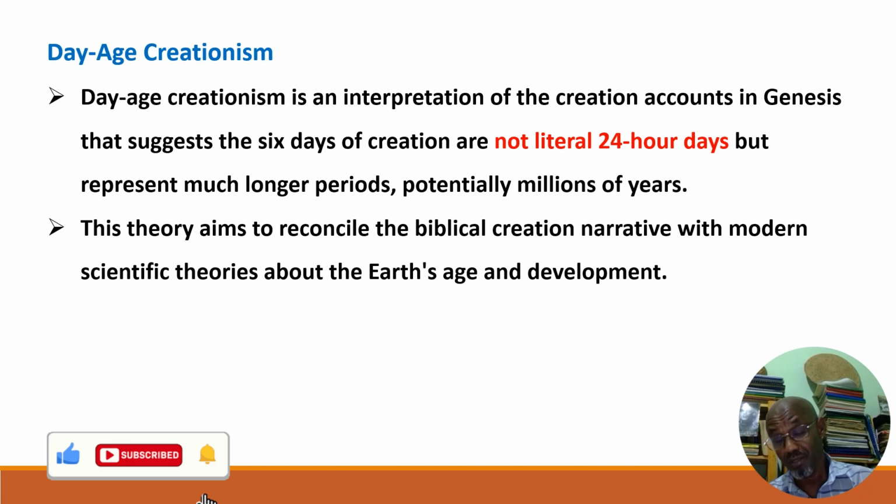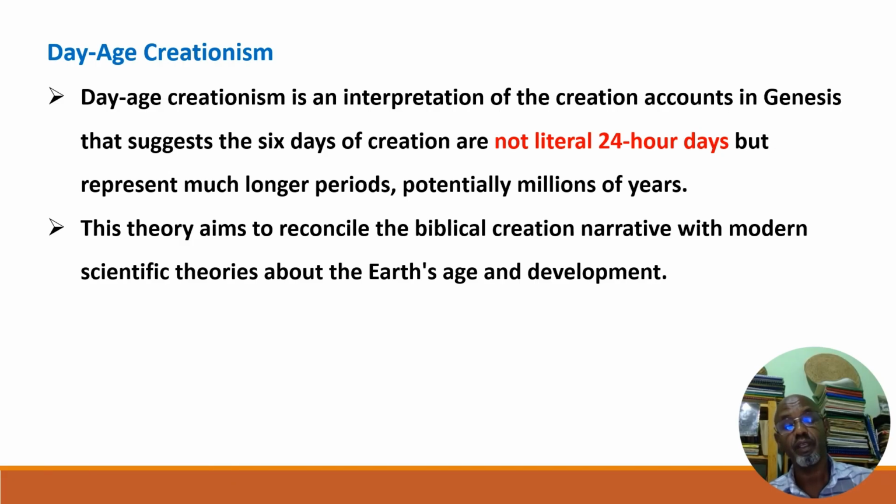This theory aims to reconcile the biblical creation narrative with modern scientific theories about the Earth's age and evolution. They believe that scientists can measure the age of the Earth by using radioactive measurement techniques. They know from the result of measurement of the age of the Earth that it is very old. Then they don't accept the 24-hour days explanation of the Bible in the creation history.